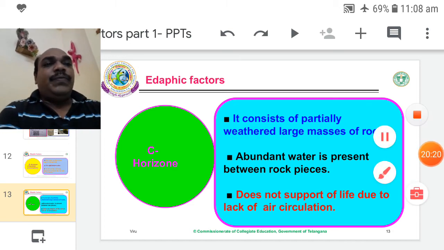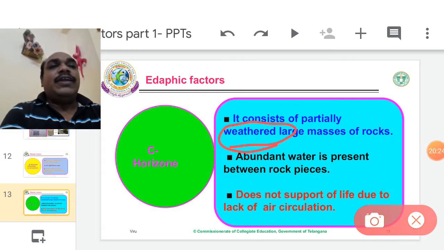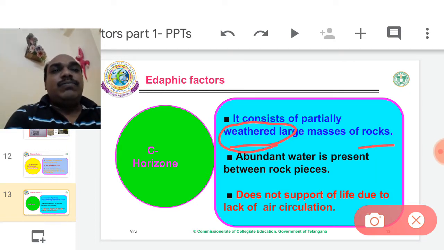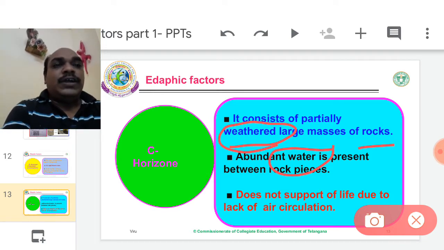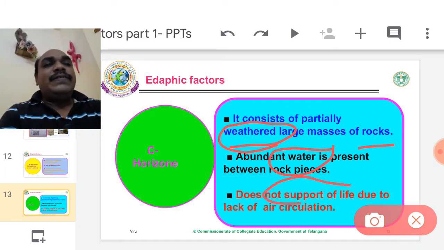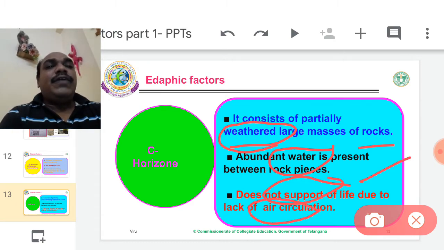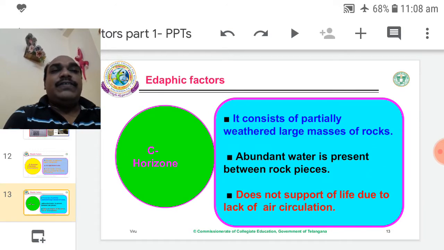C horizon consists of partially weathered rocks, and water is abundant, therefore it is called groundwater. Bore wells also reach down to this layer. This layer does not support life because of lack of air circulation.